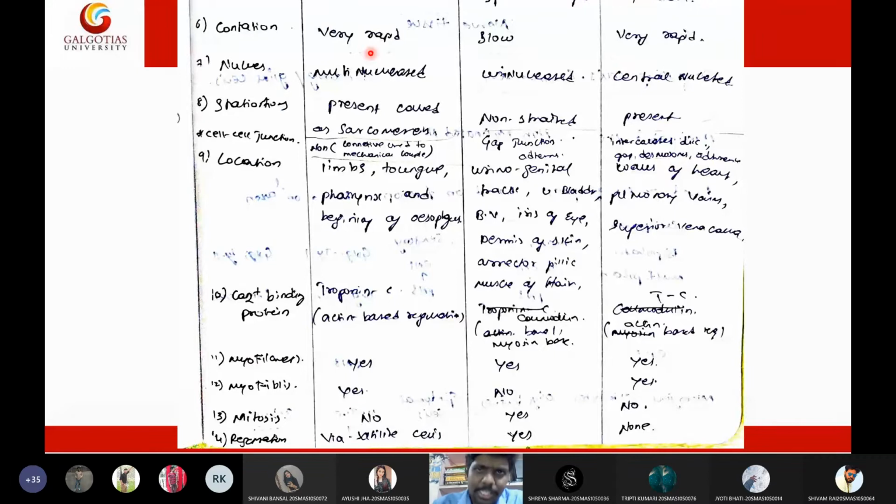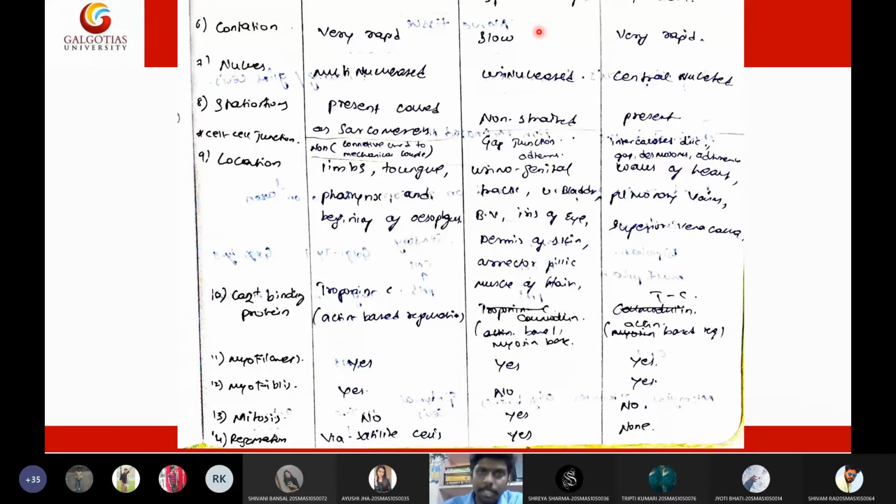Listen, students, since there are no striations and no proper rigid structure in smooth muscles, the contraction of smooth muscle will be very slow compared to skeletal muscle and cardiac muscle. The speed of contraction will be very rapid in skeletal and cardiac muscle, but comparatively slow in smooth muscles.